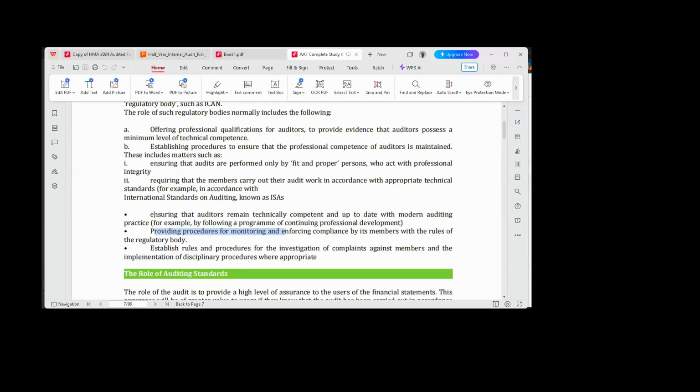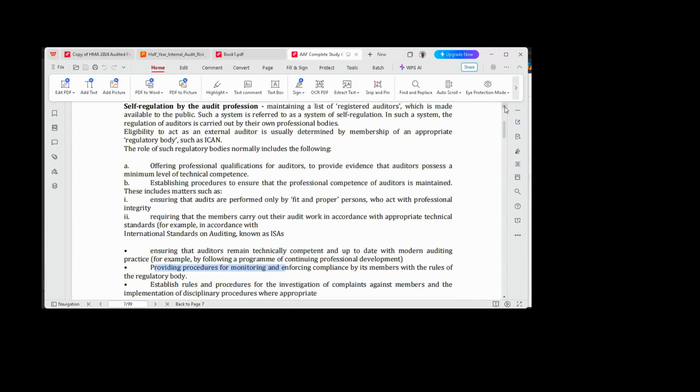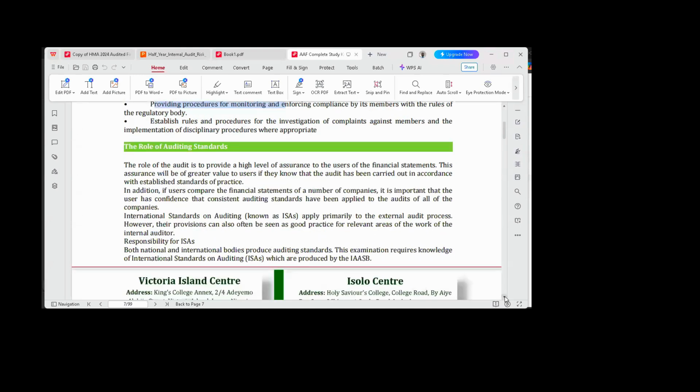But the one that we currently use in Nigeria, like I said, is self-regulation by the audit profession, in which case ICAN is responsible for the practice of audit and assurance services in Nigeria. I hope I was able to make clarification to that. Are we together? We are together with you, sir. Okay, so we move on.